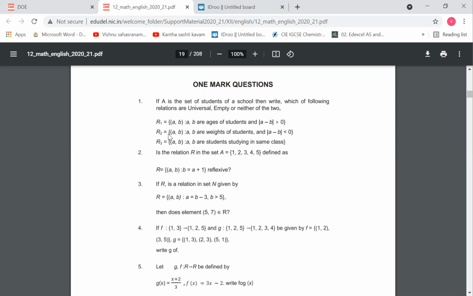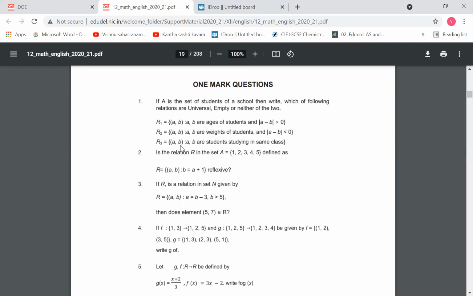Second one, R2 is equal to {(a, b) such that a, b are weights of the students and modulus of a minus b is lesser than 0}. Again, this is going to be an empty set, because the weight a minus b cannot be lesser than 0. It can't be negative. Weight can't be negative. So it will be an empty set.